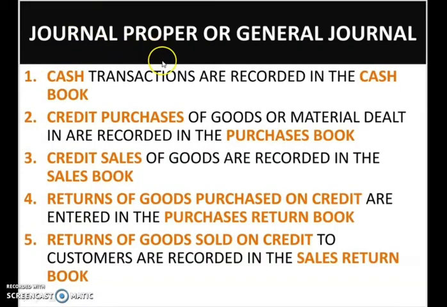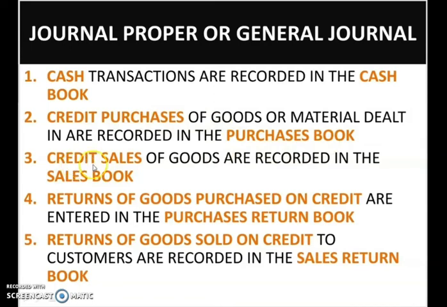Journal proper, which is also known as general journal. Here are the points related to journal proper. Let us see what journal proper is. Cash transactions are recorded in the cash book. For recording credit purchases, we prepare the purchase book.